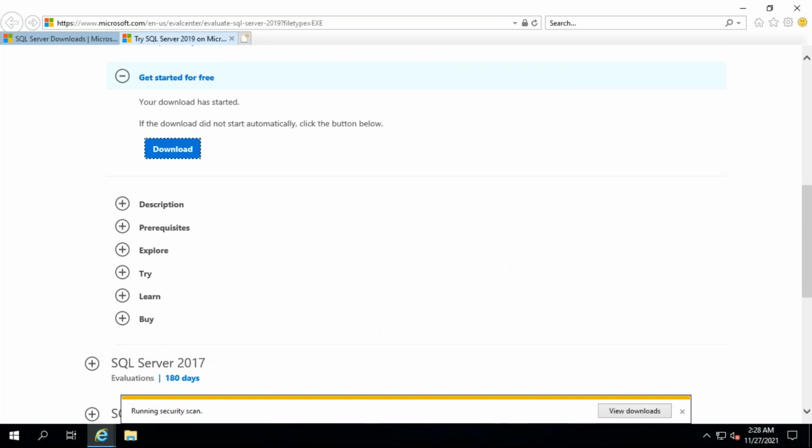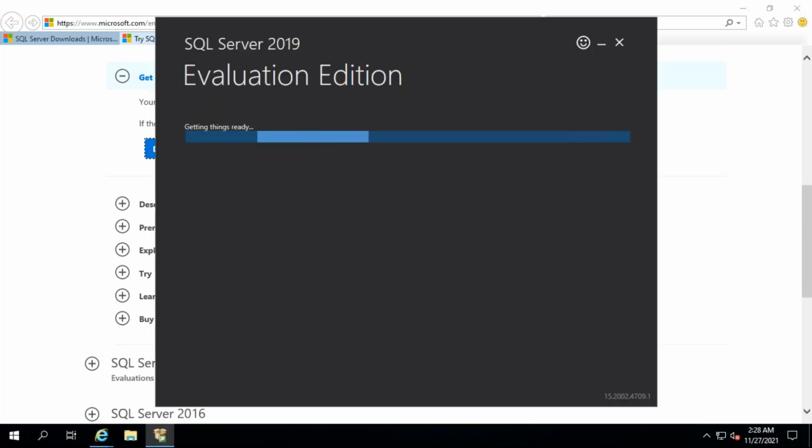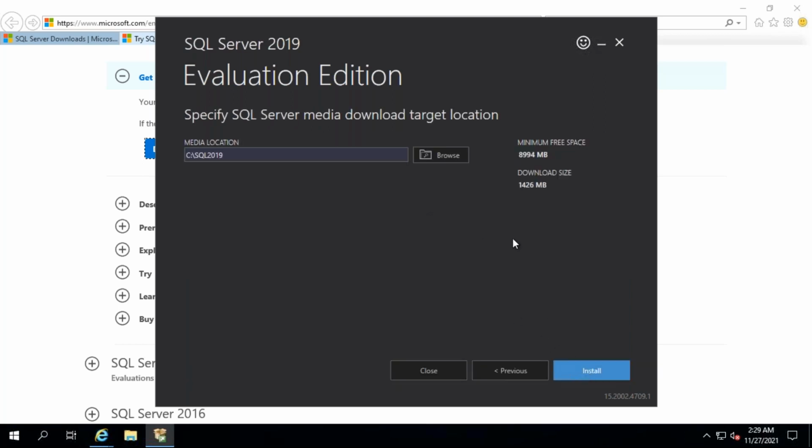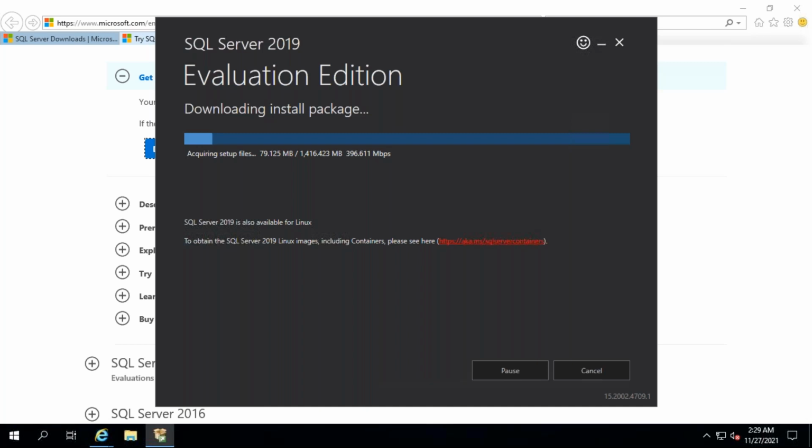So you got this exe file. Now try to run that exe file. Now you are installing it. Go to custom and install here. So this is how you are doing it. You can take a virtual machine and do it. But without a virtual machine, we also have a PaaS service. I'll tell you that once this is over.